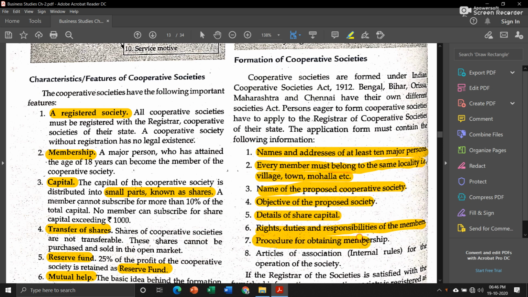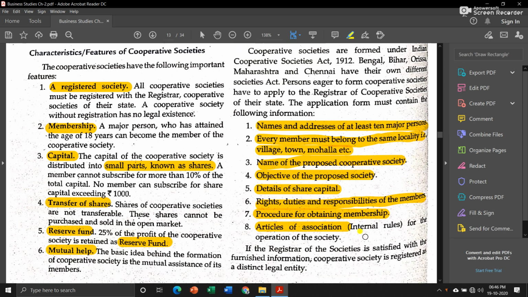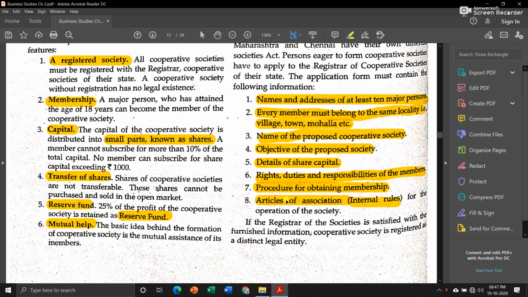Procedure for obtaining membership, means suppose after forming your cooperative society, if a person wants to become a new member of your society, then what procedure he has to follow, all those rules and procedures you have to mention in your application form. Then articles of association. Articles of association is nothing but internal rules, means how the members of the cooperative society will work internally in the organization. All those things should be mentioned in the articles of association.